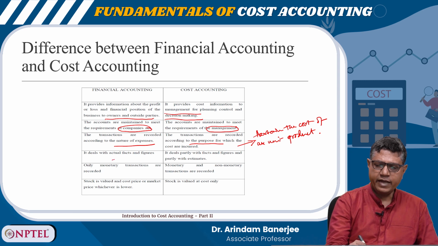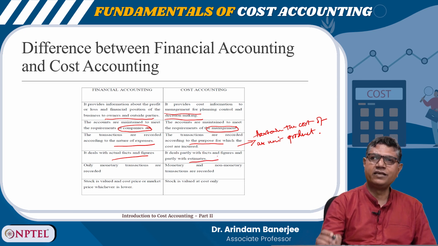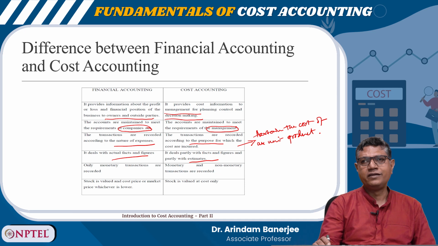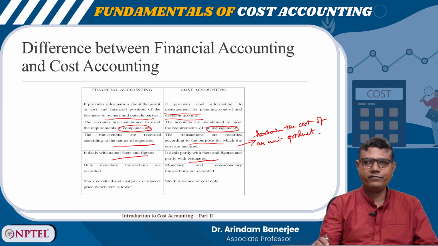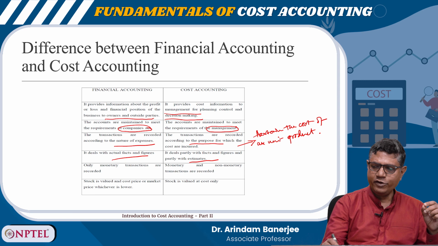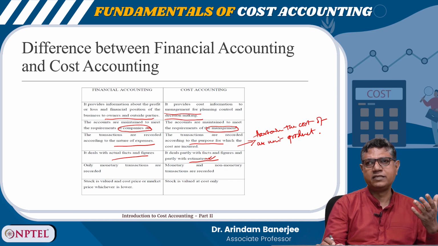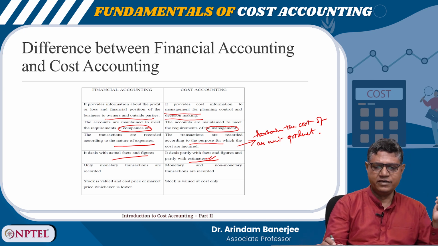This deals with actual facts and figures, and it is partly with estimates. As I already gave the example, if I have to estimate the cost of one unit of mobile phone and how I will allocate the CEO's salary into it, right, I need to use some amount of estimate there. So, in cost accounting, I need to make some amount of estimations. It is based on certain kinds of assumptions. Assumptions are also there in financial accounting, but the nature is different.